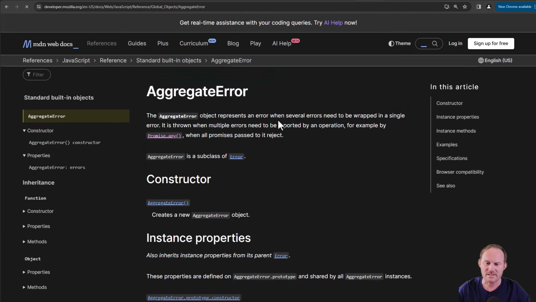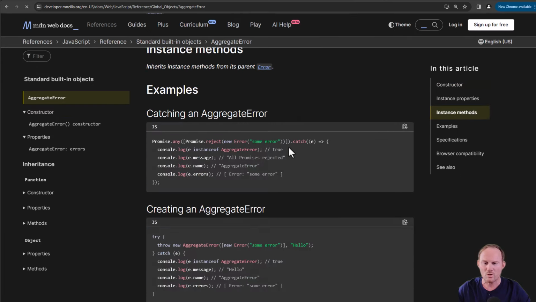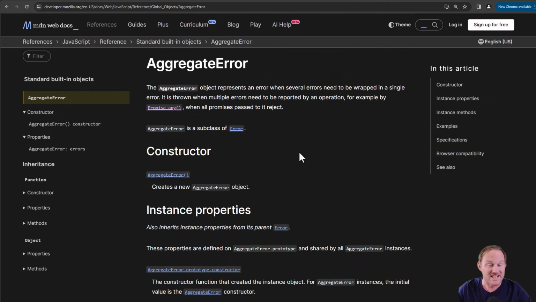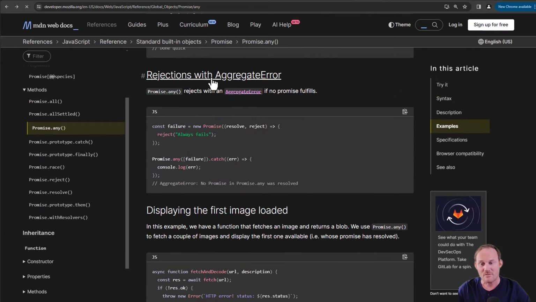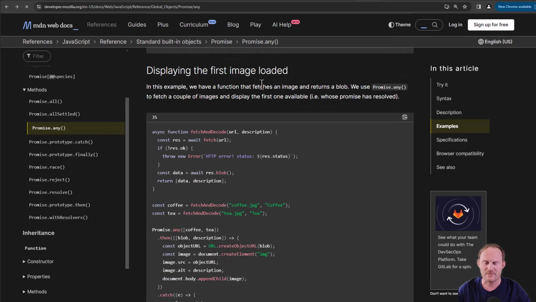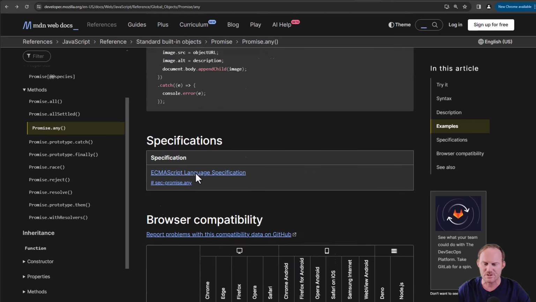This is another thing, as I said, is new. We'll look at this potentially in another video, but it's pretty straightforward and is exactly what it sounds like. It is an error of a whole bunch of errors. So in this case, we've got a bunch of promises. All of them failed, so we need to be able to provide all of the errors in one single error. They give an example here of displaying the first image that loads using the DOM, which is kind of nice.